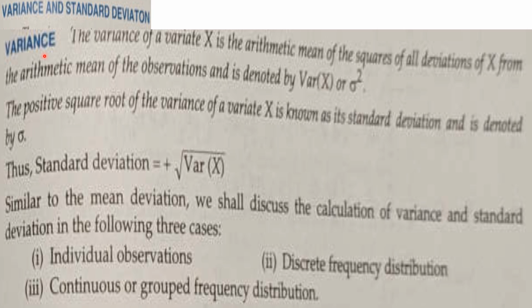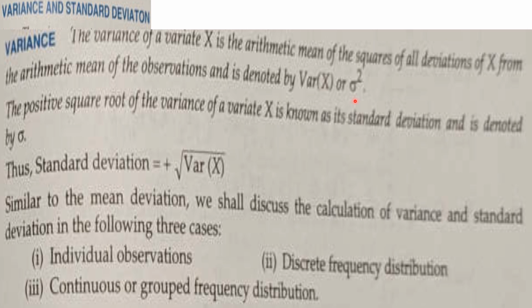The variance of variate x is the arithmetic mean of the squares of all deviations of x from the arithmetic mean of the observations and is denoted by Var(x) or sigma square. This is a Greek letter. Okay, my children.